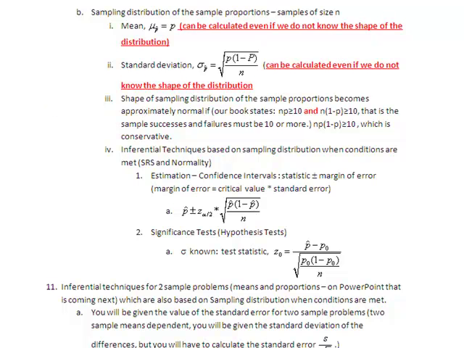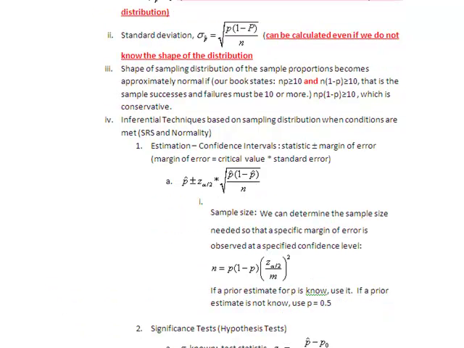So we can do our inferential techniques based on the sampling distribution when the conditions are met: simple random samples and normality. So let's look at the estimation of our population parameter p. If we want to estimate that, we'll use our p hat. The confidence interval for this is p hat plus or minus our critical value, which is determined by our confidence level, times the standard error. But as you can see, the standard error has to change a little bit. I have to estimate p with the p hat that I have.